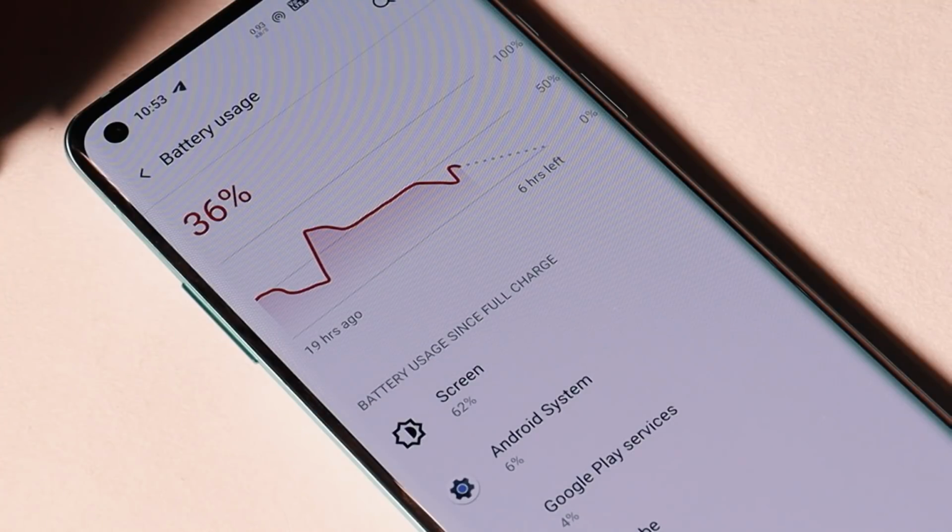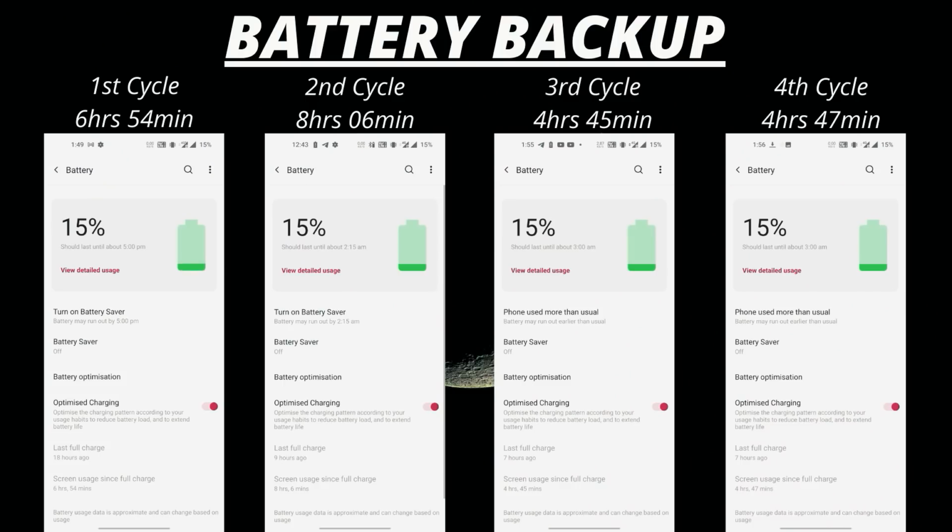Now let's talk about the battery backup on this stable update, and also you guys tell me what screen on time you are getting on your OnePlus 8 series after this update. Here we have the results of battery backup. With first cycle I got 6 hours and 54 minutes, second cycle 8 hours and 6 minutes, and both these cycles are without gaming. This screen on time is with my normal usage.